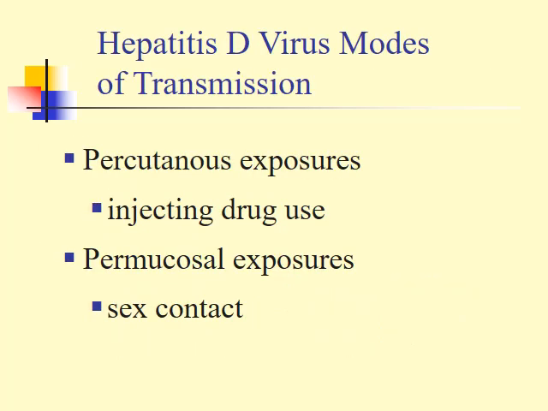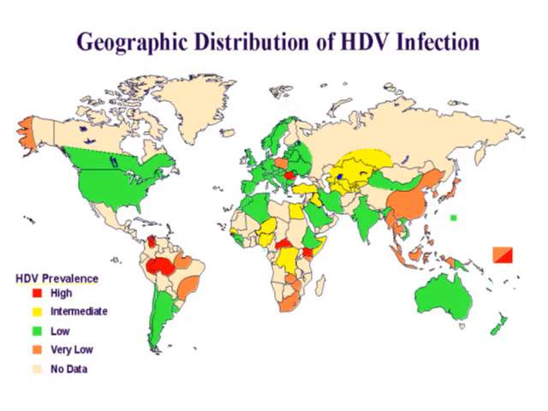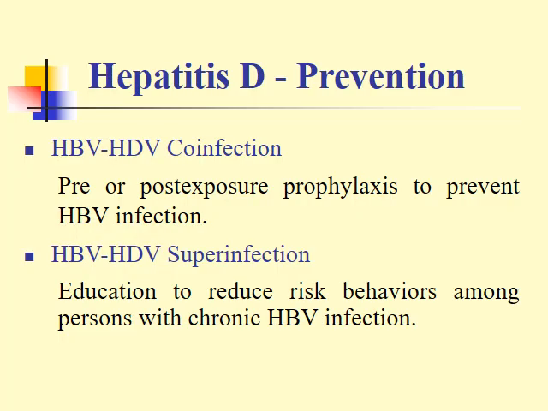The hepatitis D virus mode of transmission occurs through percutaneous exposure, injecting drug use, permucosal exposure, and could occur through the sexual route. This is the geographic distribution of hepatitis D viral infection. Now, hepatitis D prevention.